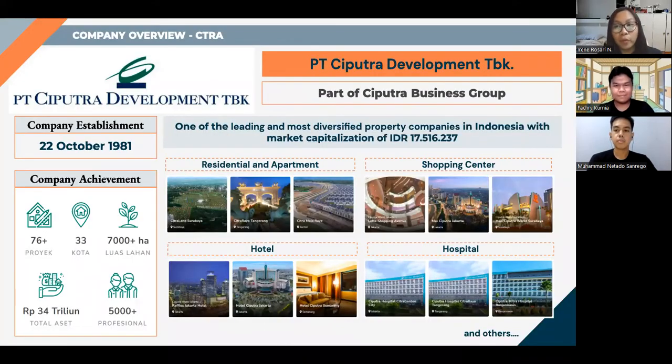We'll start with the company overview. The first company that we're going to analyze is PT Ciputra Development, or CTRA. This company was established in 1981 and is part of Ciputra Business Group. PT Ciputra Development is one of the leading and most diversified property companies in Indonesia, with a market capitalization of 17 million. The company has developed more than 76 projects in 33 cities around Indonesia. Some of their products are residential and apartments, shopping centers, hotels, hospitals, and others.